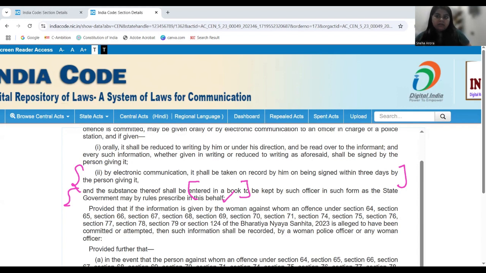The main thing that we need to deliberate here is, number one, zero FIR is now explicitly being recognized by the statute. Irrespective of the fact that the offense happened in A jurisdiction, I can also go and give the information in B jurisdiction as well, C jurisdiction as well. Okay, this is the first thing. Zero FIR concept is there, and by way of electronic communication also your FIR can be registered, right?